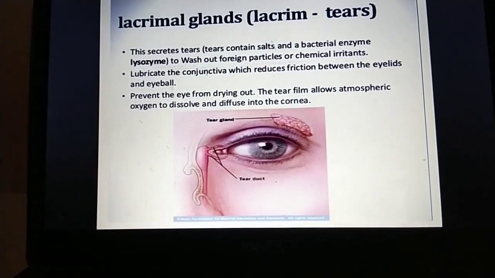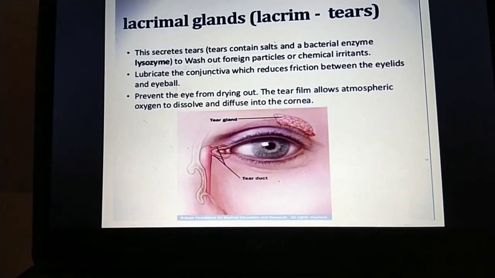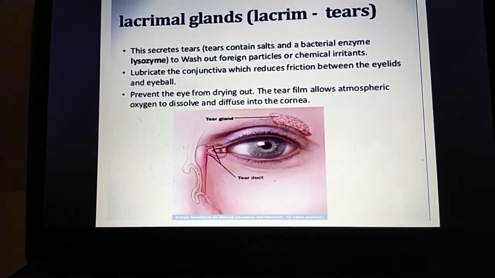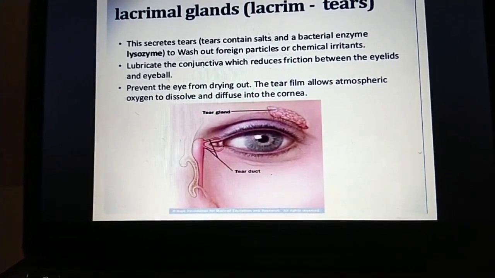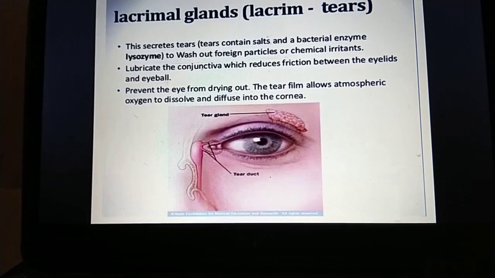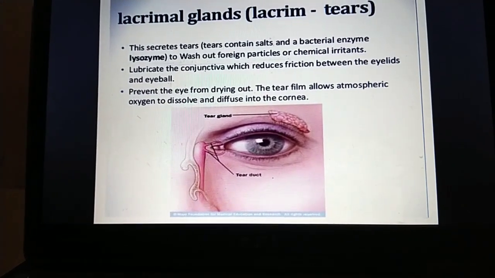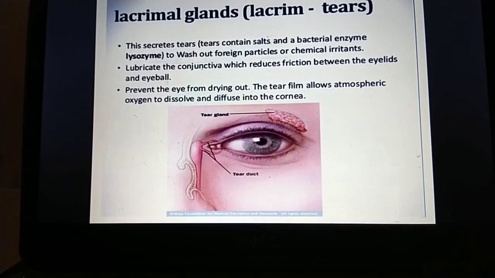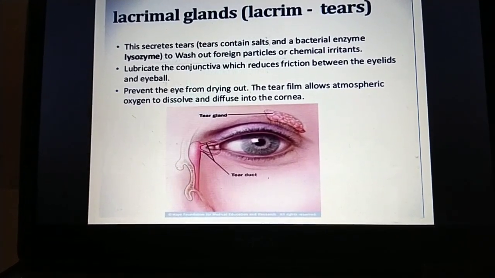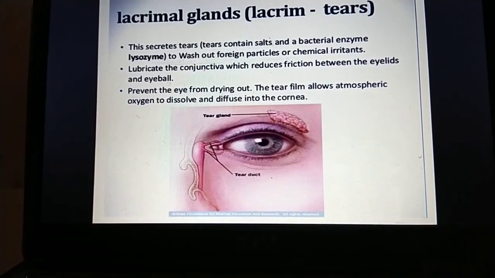The lacrimal gland secretes the tears; you can also call it the tear gland. The tears contain salts and a bacterial enzyme, lysozyme, to wash out foreign particles and chemical irritants.